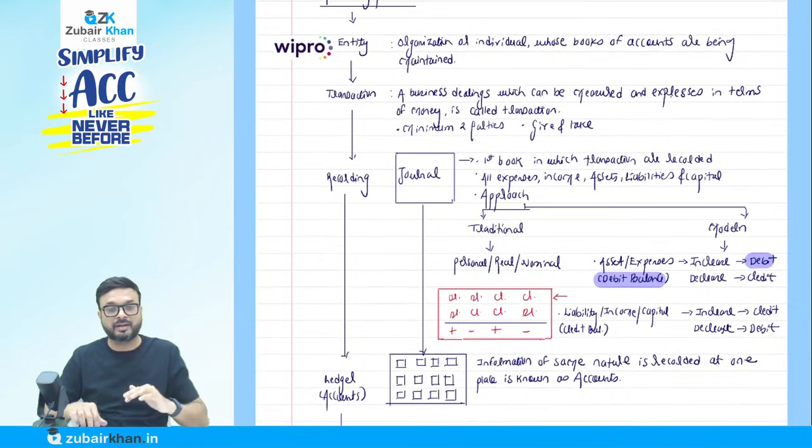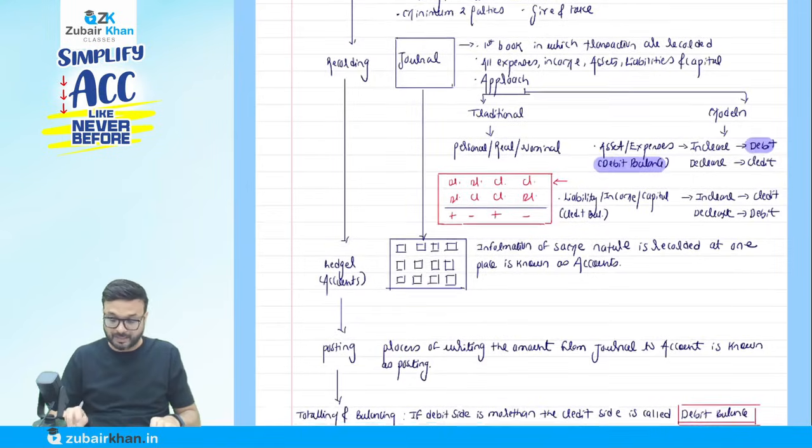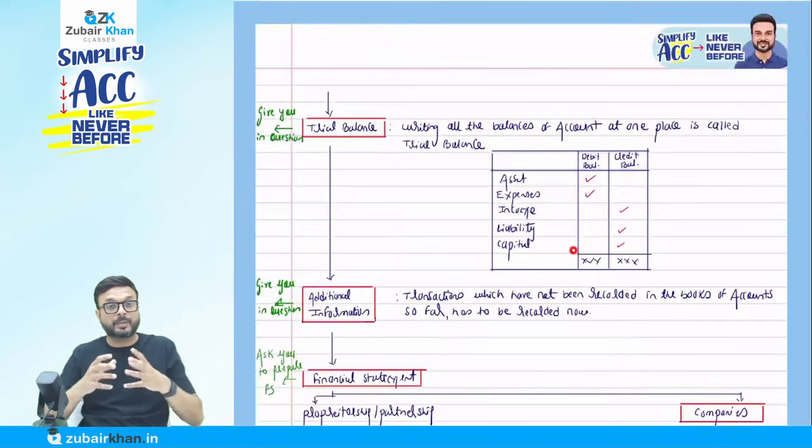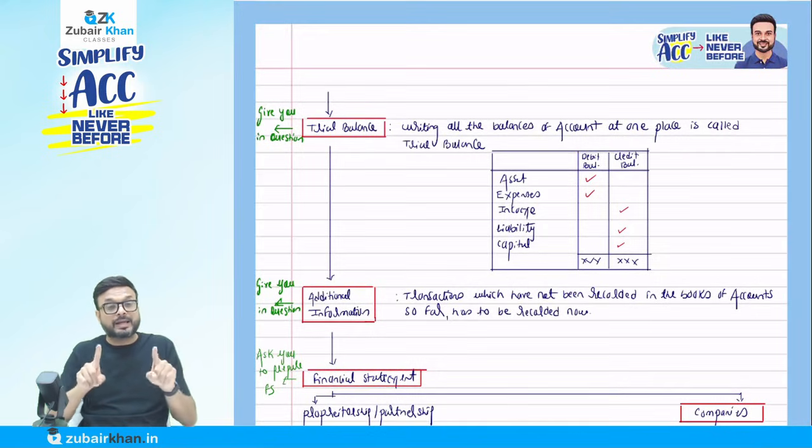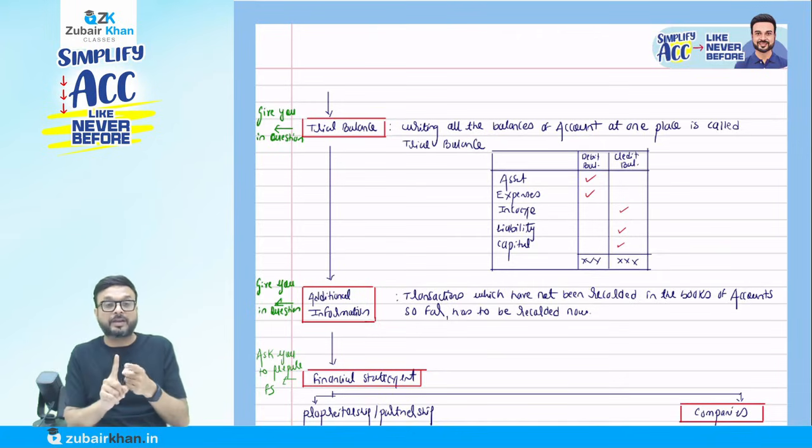We have already done the accounting. We have debit and credit in the ledger, and these are the balances. So the double entry has already been done. For these items of the trial balance, there is no need to write them at two places. Those items will be written at one place only. You got the point? We're going to write them at one place only.